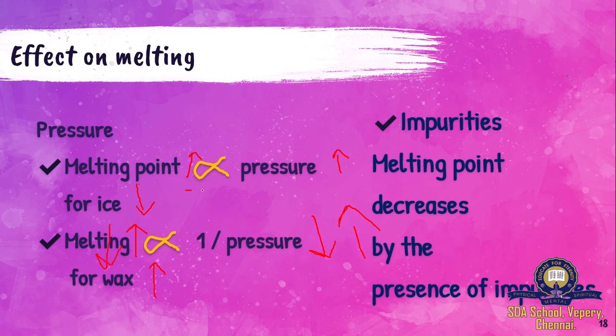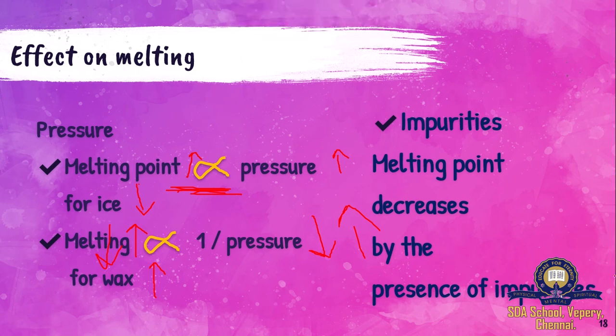Here, for ice, what happens? When it melts, the volume decreases. For that, the melting point is directly proportional to pressure. When the volume increases on melting, the melting point is inversely proportional to pressure.